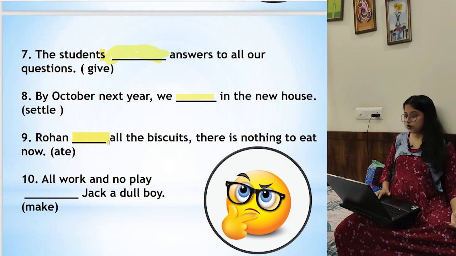Number 10. All work and no play makes Jack a dull boy. This is always what we have learned. Makes Jack a dull boy. So it is going to be makes.